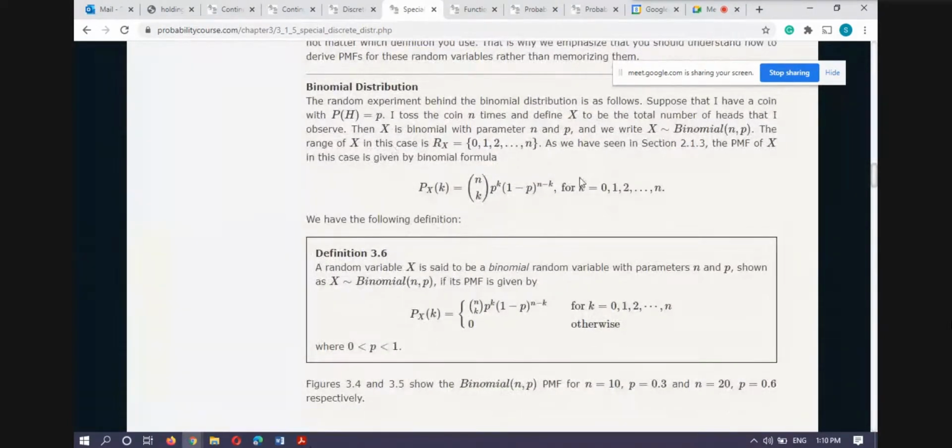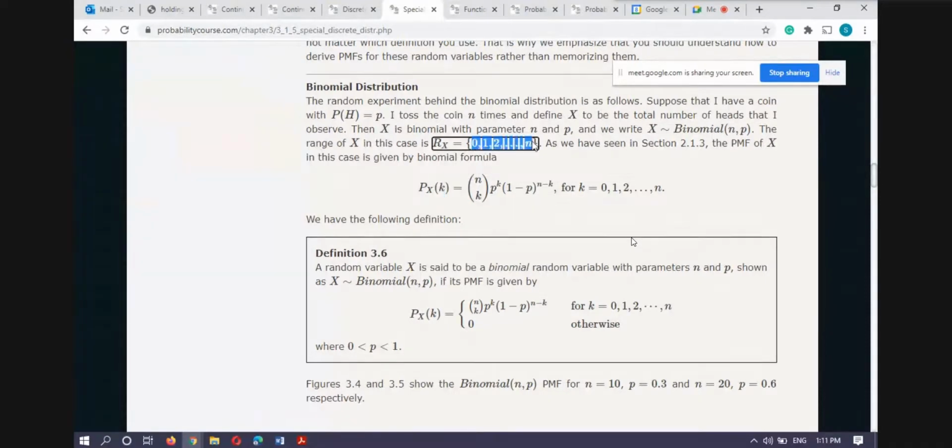Then binomial distribution is also discussed. In binomial distribution, we have two parameters. One is n, another one is p, where p is the probability of occurring head or success, and n is the number of times the experiment is executed. Then out of n times, I will get success k times. That is actually binomial distribution, and the probability is given by this.